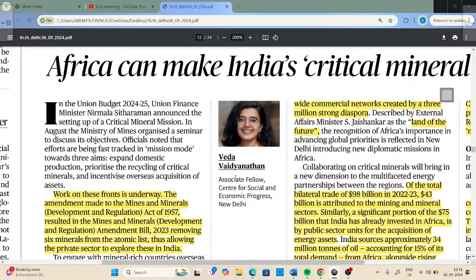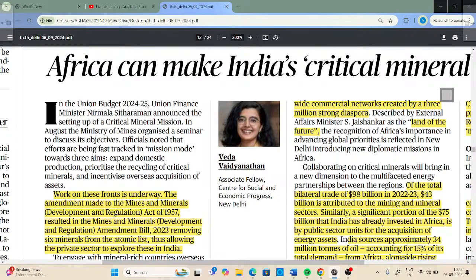Now, there's this one example which has been presented of why Africa is very important. In 2022-23, the bilateral trade between India and African countries was at $98 billion. Out of this $98 billion, $43 billion were related to the mining and mineral sector. So that's why Africa becomes very important.